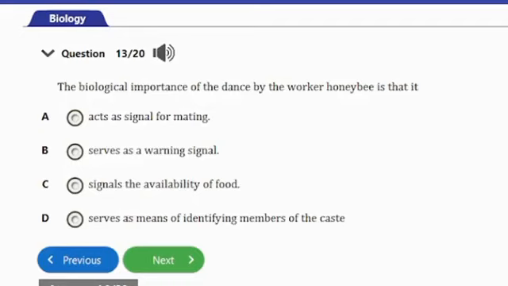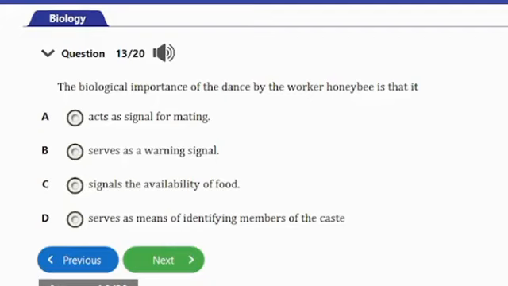Question number 13. It says, the biological importance of the dance by the worker honeybee is that it A. acts as signal for mating, B. serves as a warning signal, C. signals the availability of food, D. serves as means of identifying members of the caste.